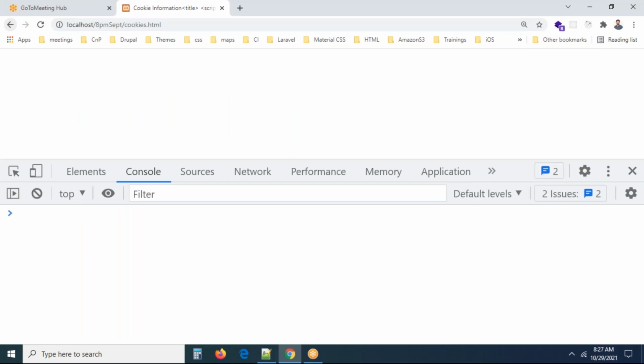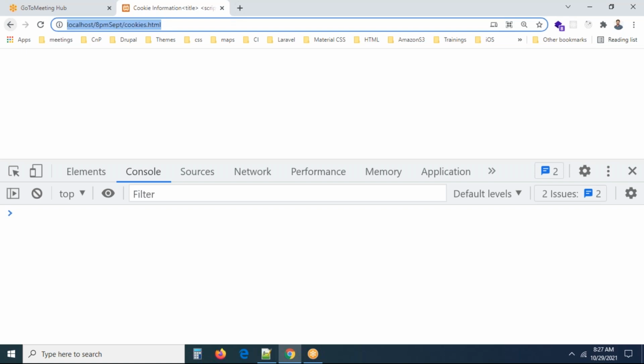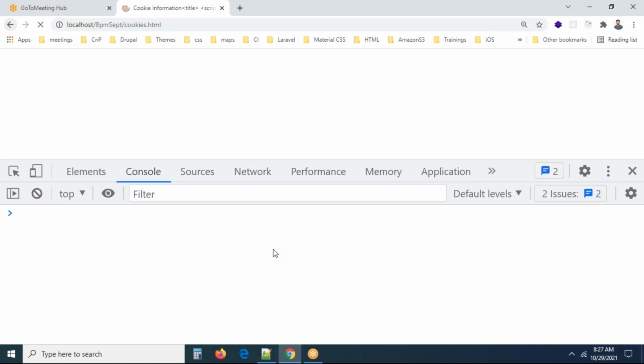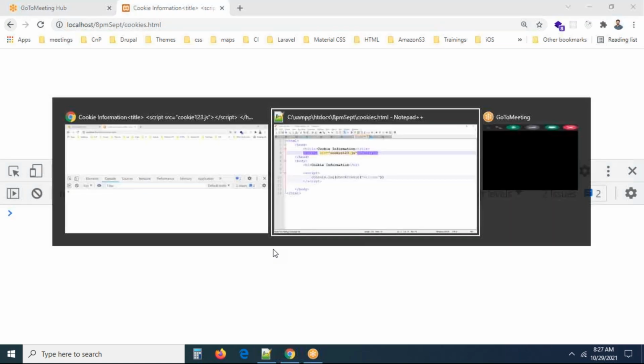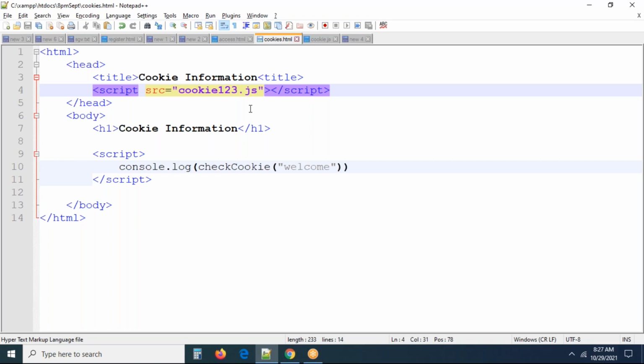Oh, guys, at least it has to give an error also, right? The file is not there, right? I don't know what the problem is. It is not showing anything for me. Control Shift R. My God, why? We created a script. I am linking a file, the cookies file name.